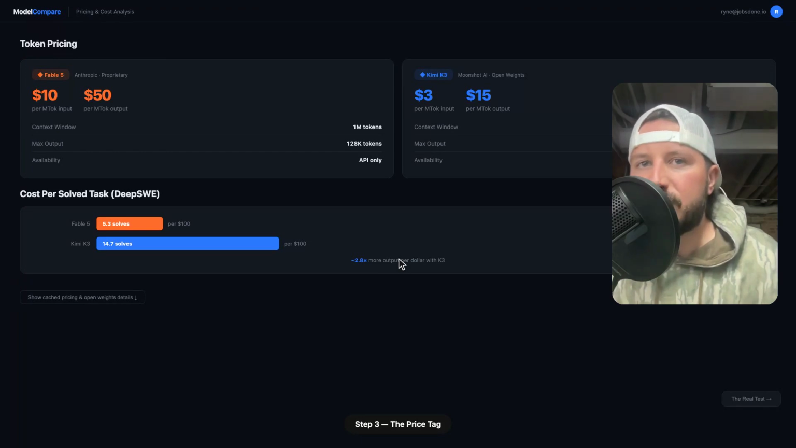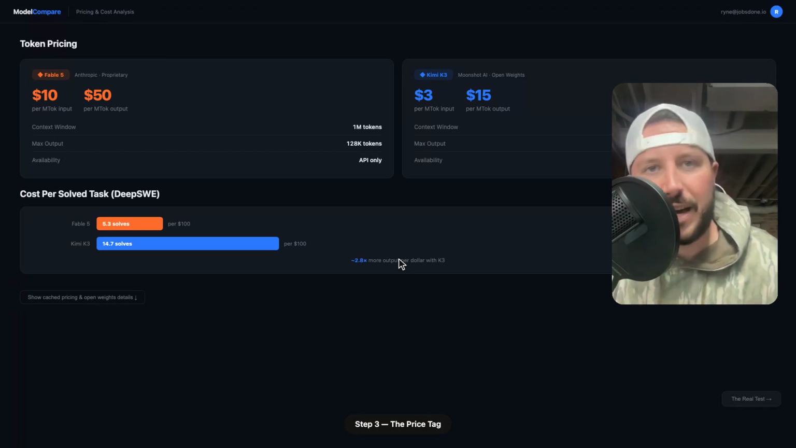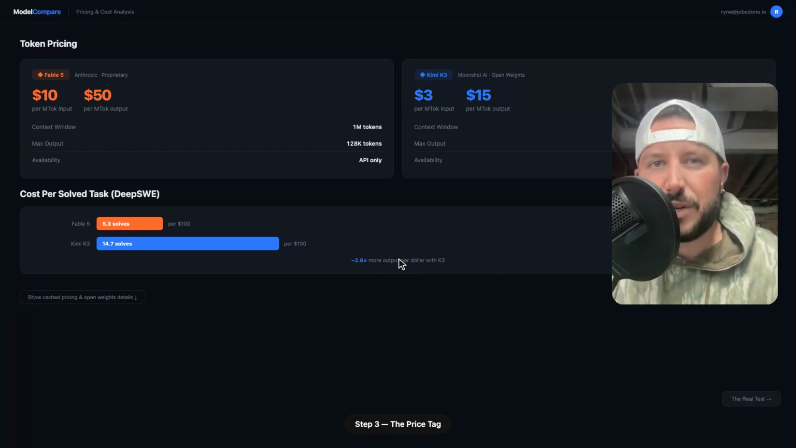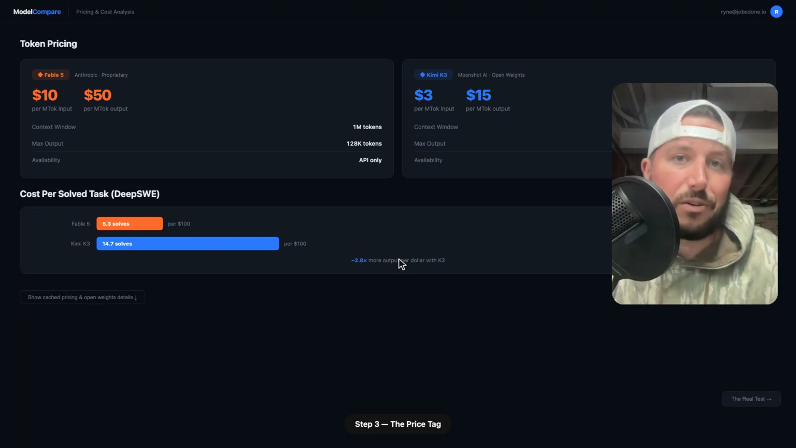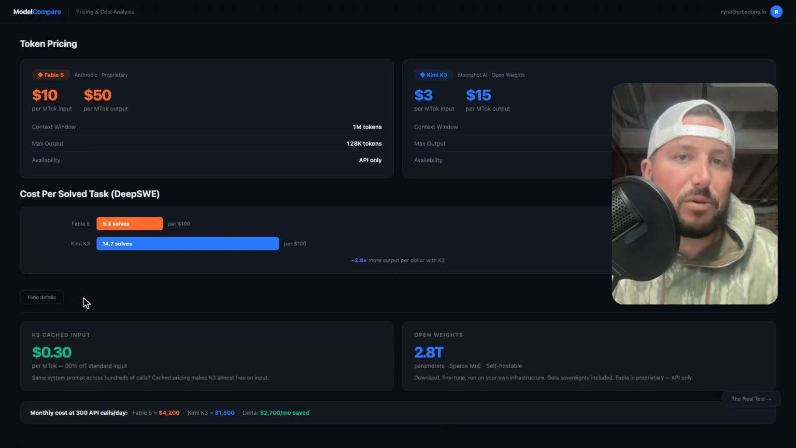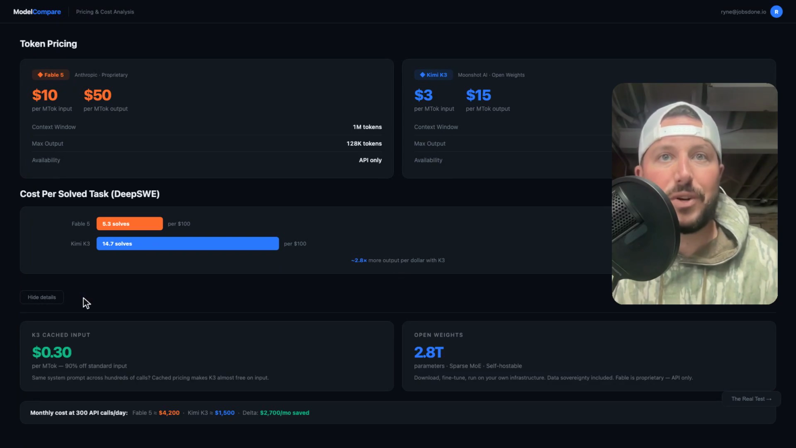If you're running an agency making 200, 300 API calls a day, that's the difference between a $4,000 monthly AI bill and a $1,500 one. That's a full-time employee's worth of savings. So K3 really saves you money.